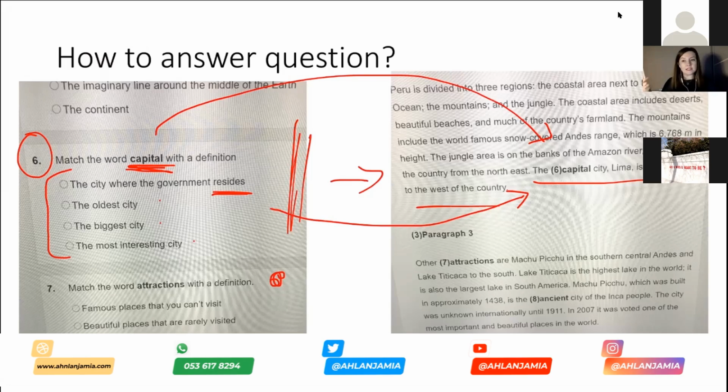Now I think of another city, perhaps, say London. Okay, so is London the oldest city? It might be. Is it the biggest city? It is. Is it the most interesting city? Yes, but it's also the city where the government resides. So I've now found two things that match. In Riyadh, it's where the government resides, and in London, it's where the government resides.